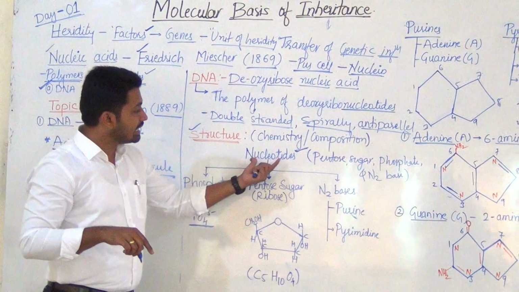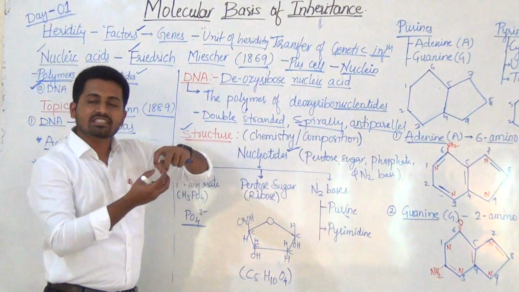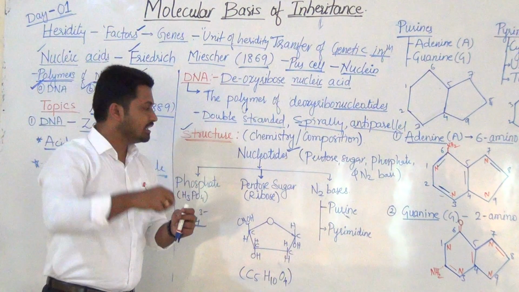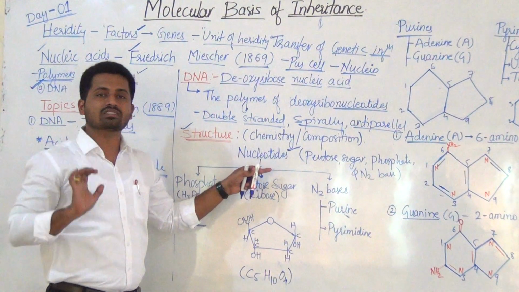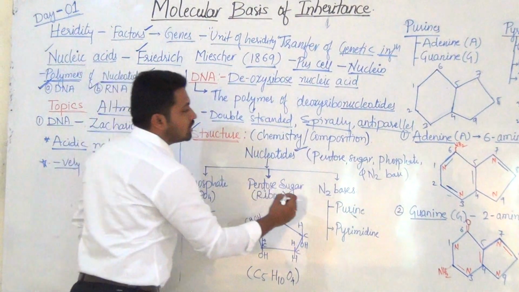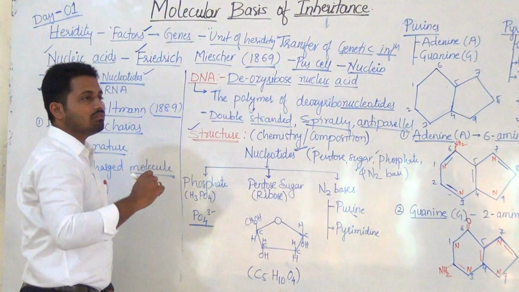Now, DNA is a polynucleotide strand, meaning many nucleotides are arranged in a chain fashion, one above the other. These are the structural units of DNA or nucleic acid, that is, nucleotides. Now, first coming to its composition: pentose sugar, phosphate and nitrogen bases. One by one we see.